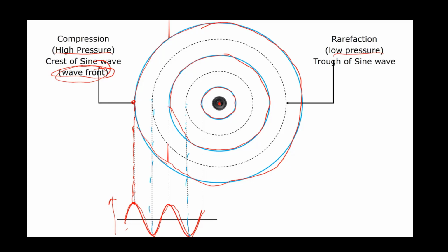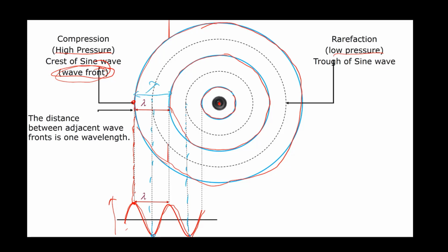Another rarefaction, again trough. So rarefaction represents low pressure, low density. It represents the trough of the sine wave. We learned this before. And the distance between adjacent wavefronts is one wavelength. It's the same as the distance between two compressions. Yes, the distance between two compressions, or between two wavefronts, is called one wavelength.